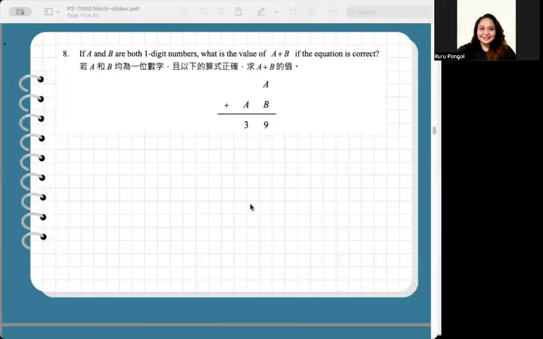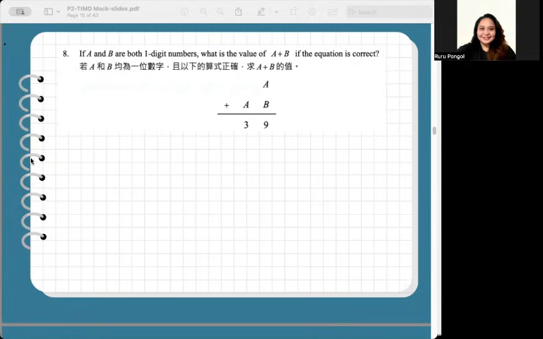In number 8, the problem states that A and B are one-digit numbers, and the vertical addition shown results in 39. From the layout, the addition is A plus AB is equal to 39. Start with the ones column, as in the A plus B, it is equal to 9. Now, if we look at the tens column, it's only A, and that's over 3.